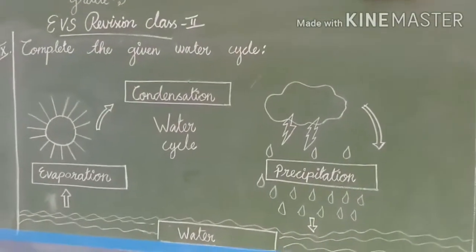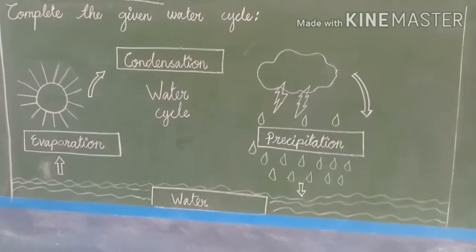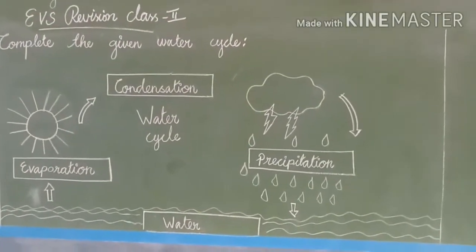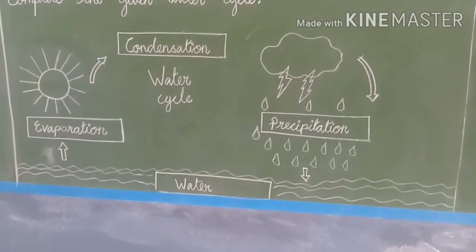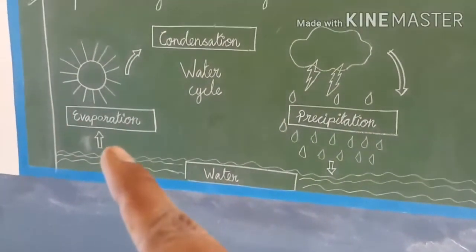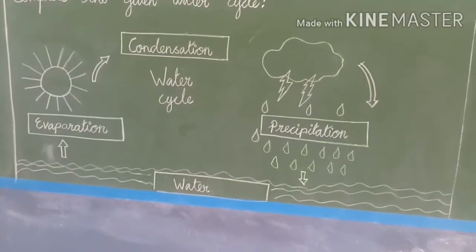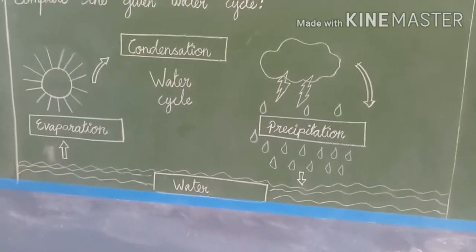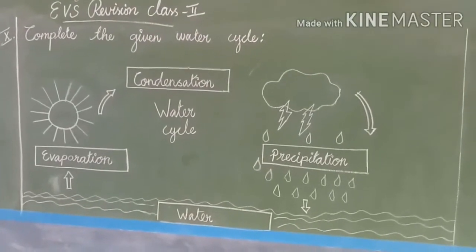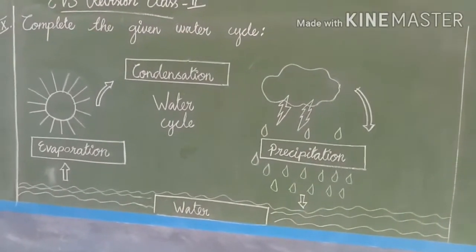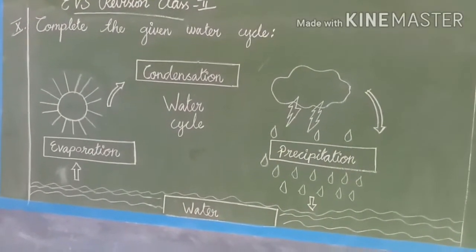Okay, this is what? Water cycle. So children, in your question paper only 4 boxes will be given and answers also will be given. So you are going to find and write. So what are they? Water, evaporation, condensation and precipitation. So you should read the spelling very well. Okay, that's it children. So our 10th pattern, complete the given water cycle, is very easy. Right children? Yes. So shall we move to the last pattern? Yes.